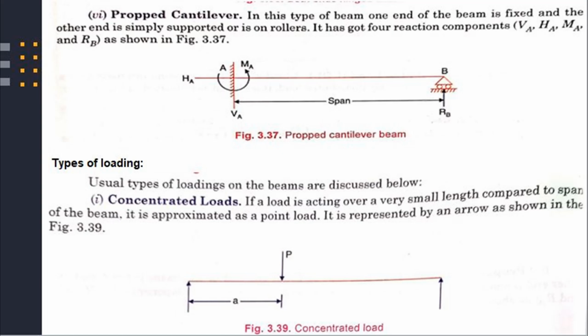Types of loading. There are many types of loading, but following are the important types of load from the syllabus point of view. Number 1 is the concentrated load or point load. If a load is acting over a very small length compared to the span of the beam, it is approximated as a point load. It is represented by an arrow as shown in figure 3.39. Or in other words, a load acting at a point on a beam is known as concentrated load or point load.